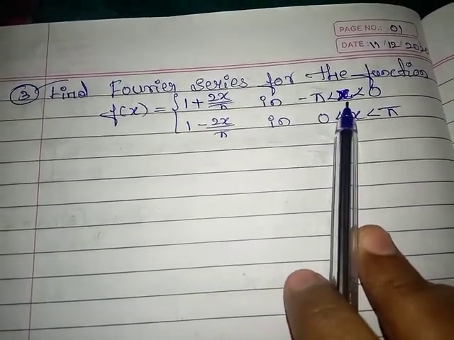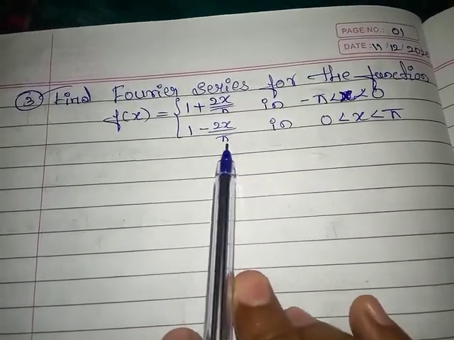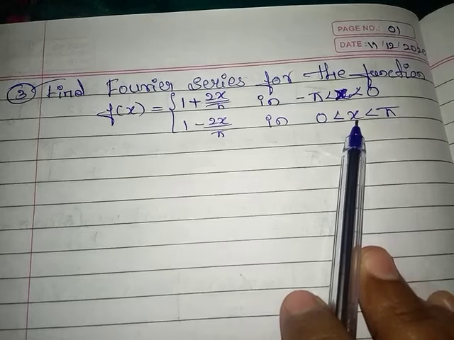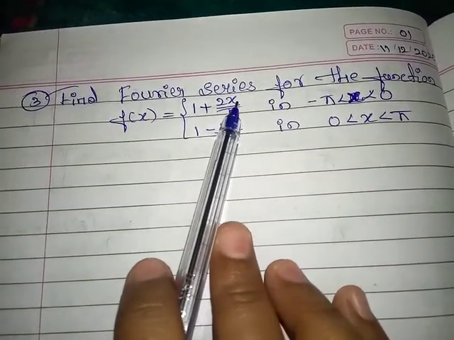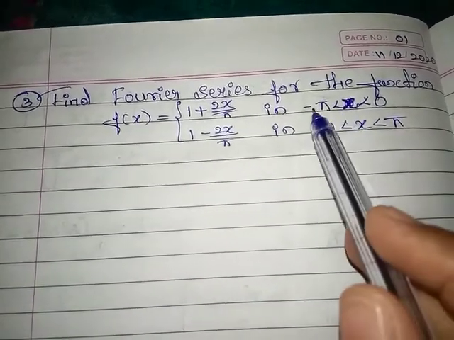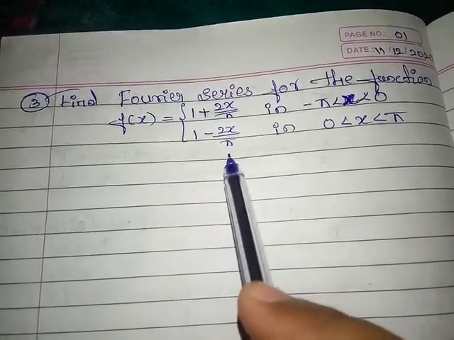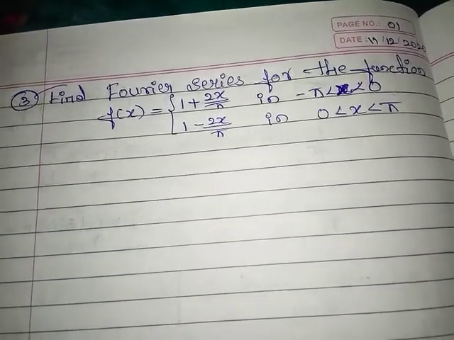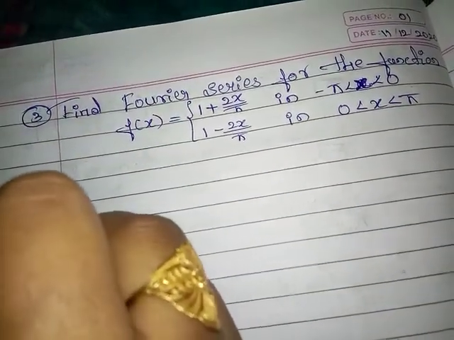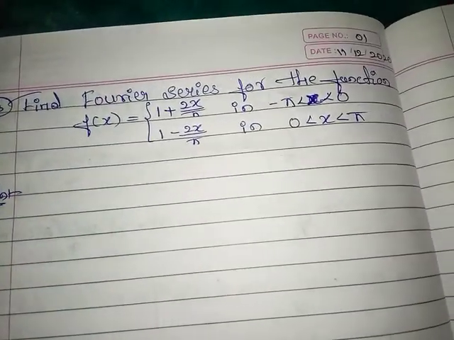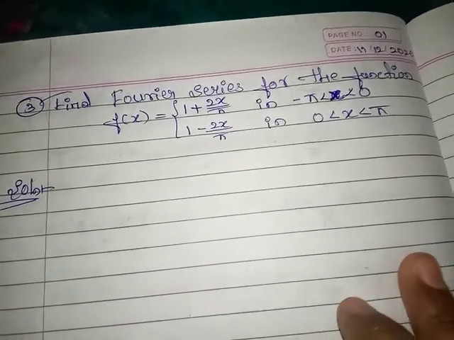minus pi is less than x is less than 0 and 1 minus 2x by pi in 0 is less than x is less than pi. Means f of x is equal to 1 plus 2x by pi when x lies between minus pi and 0, and f of x is equal to 1 minus 2x by pi when x lies between 0 and pi. Before applying the formulas, first we have to check here whether the given function is even or odd.